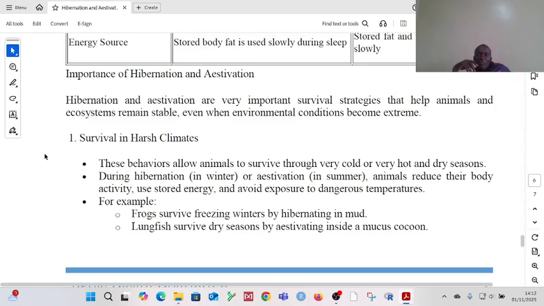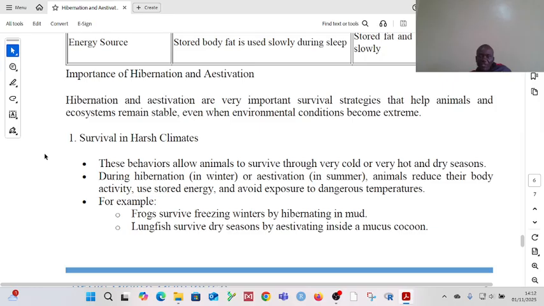During hibernation, which happens in winter, or during aestivation, which happens when it is hot in the summer, animals reduce their body activity. Upon reduction of body activity, they use stored energy. They avoid exposure to dangerous temperatures.